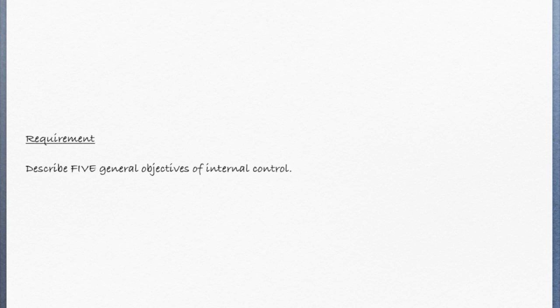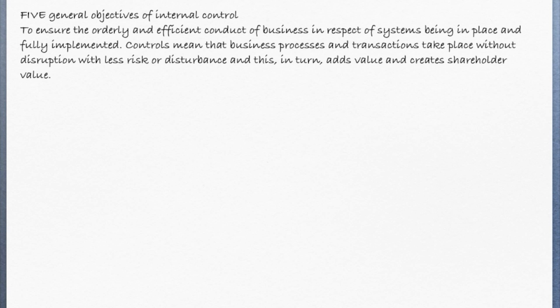The requirement in illustration 1 is as follows. It's to describe 5 general objectives of internal control. So looking at 5 of these objectives, the first one is that we can ensure orderly and efficient conduct of business in respect of systems being in place and fully implemented. Control, of course, means that the business processes and transactions take place without disruption, and that means less risk and disturbance, and that in turn will add value and create shareholder value.